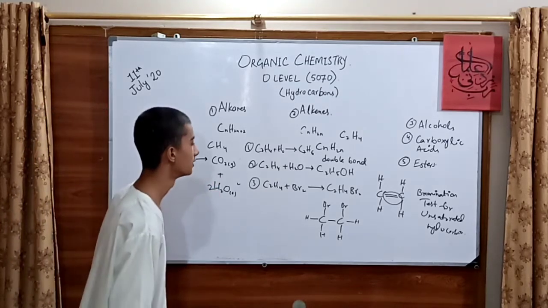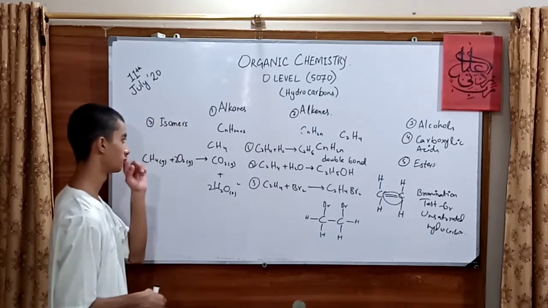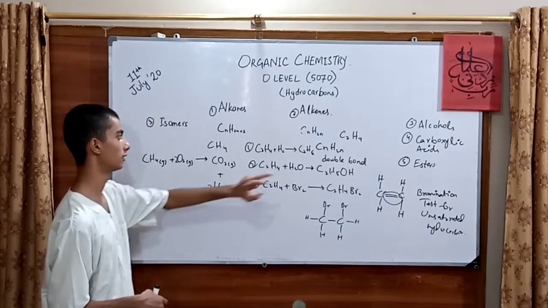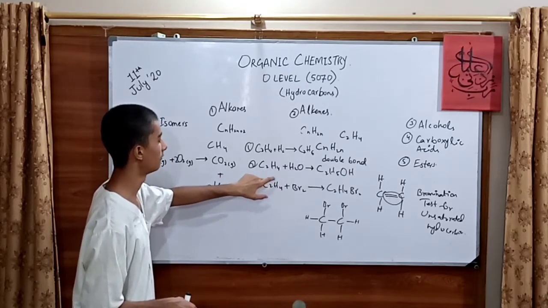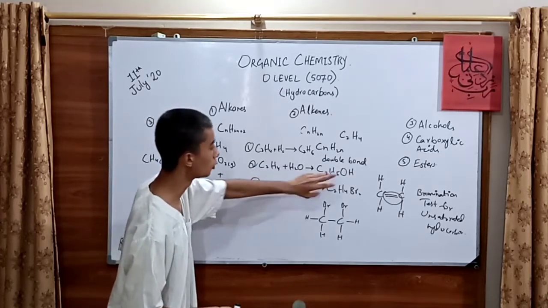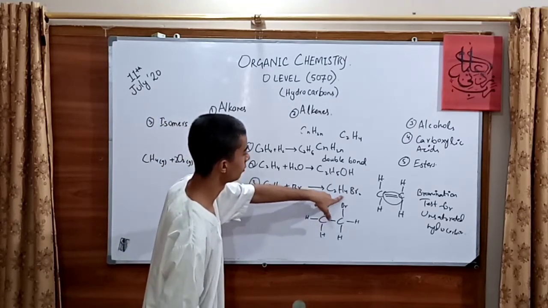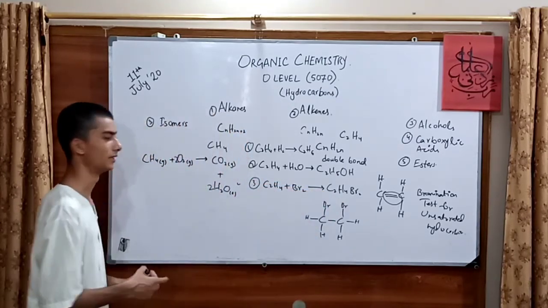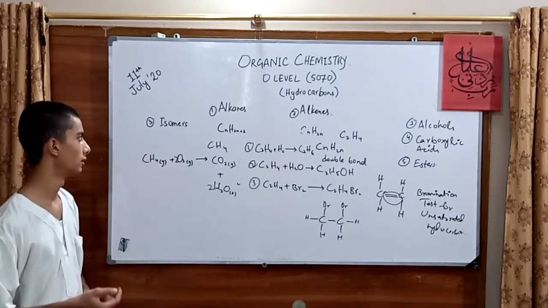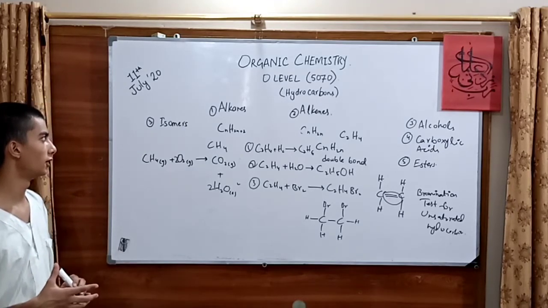For alkenes we have three reactions: C2H4 plus H2 forms an alkane, adding water forms an alcohol, and adding bromine gives 1,2-dibromoethane if we took ethene. Nice, the total summary. Hopefully you enjoyed the video.